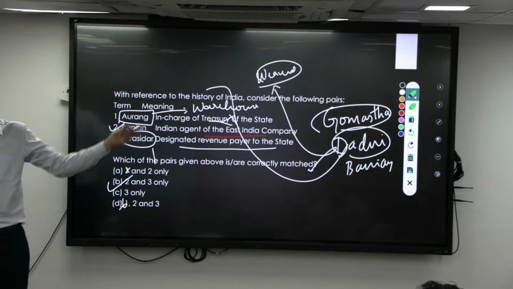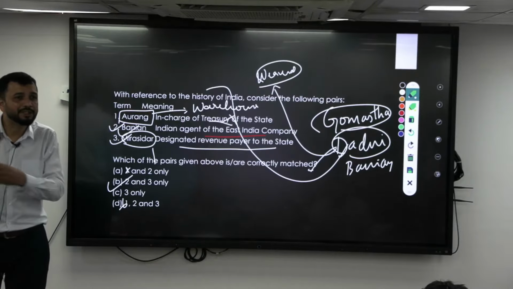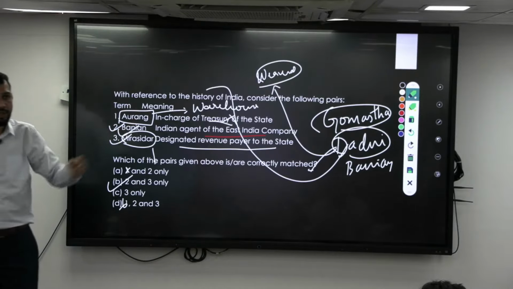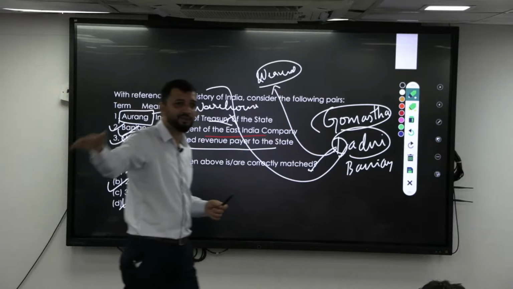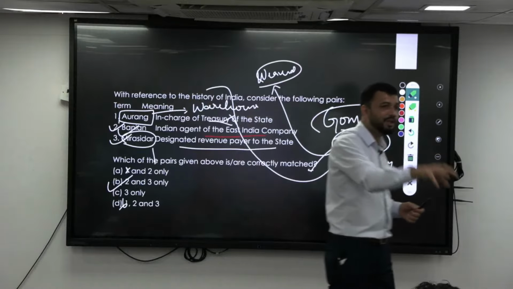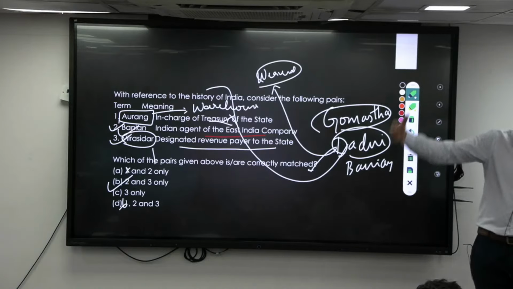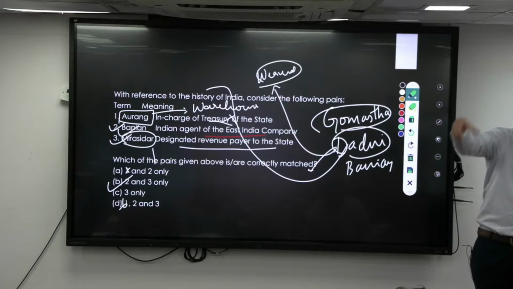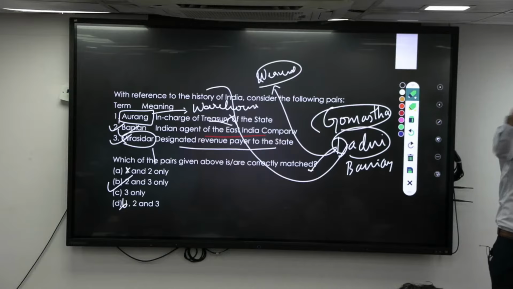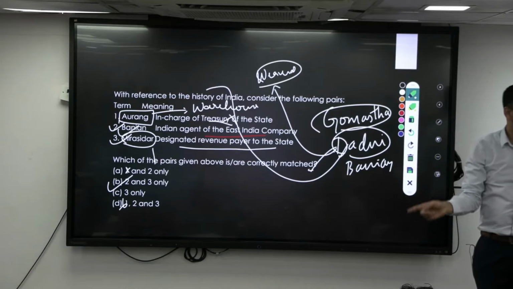Who will do? The Indian agent of the East India Company, the Banyan, will start trading it. So that means it is again a cycle from weaver to gomasta. Gomasta will give dadni and make sure that things are happening as per the plan. That will come to the warehouse. From the warehouse, traders will take and sell it. So they act as Indian agents of the East India Company.